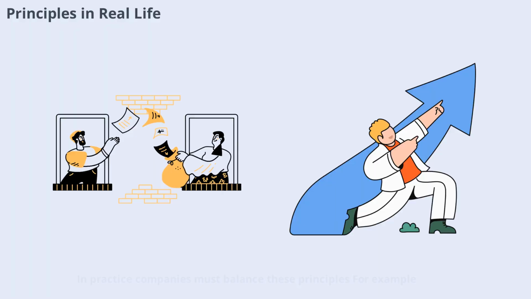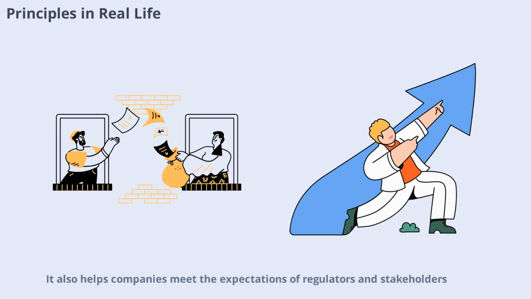In practice, companies must balance these principles. For example, they might apply consistency in their accounting methods, use conservatism when estimating losses, and provide full disclosure about significant risks. This balanced approach helps ensure that financial statements are both accurate and informative. It also helps companies meet the expectations of regulators and stakeholders.